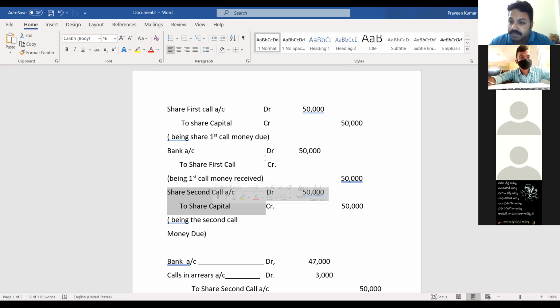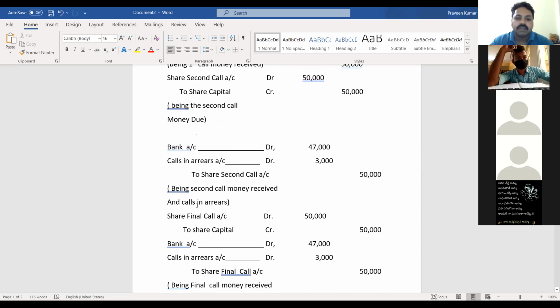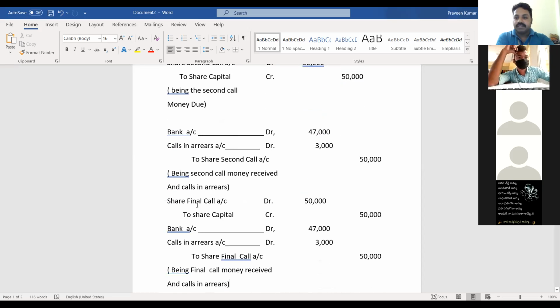When it is received, the bank should be debited, and whatever it may be, allotment, first call, second or final call, that should be credited. Got it? Here first we have shown share second call debit to share capital. After that, in second call, calls in arrears is there. Calls in arrears means it's a loss to the company. So when it is a loss to the company, it should be debited.